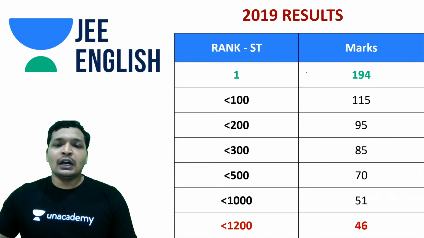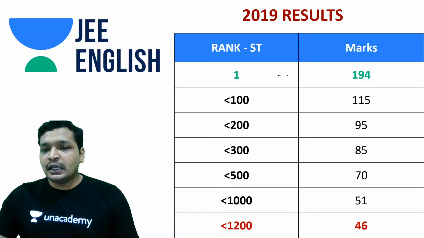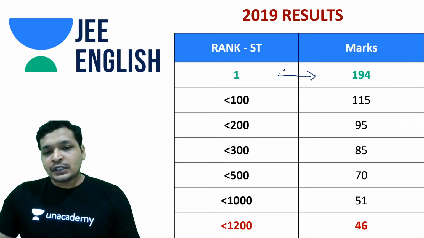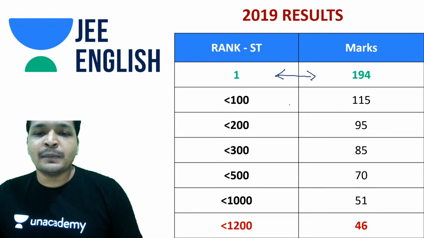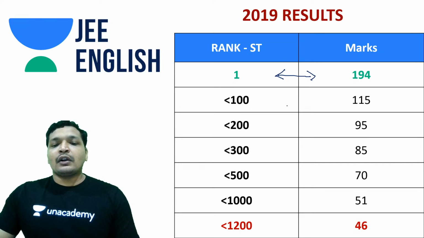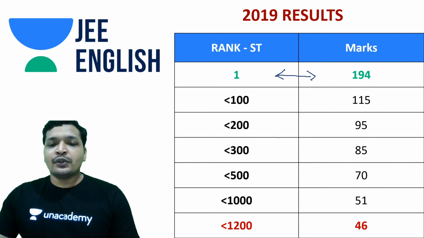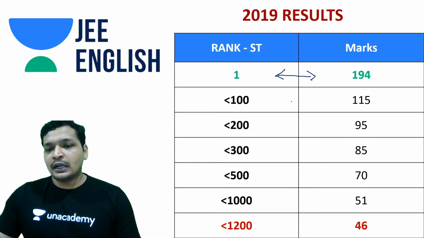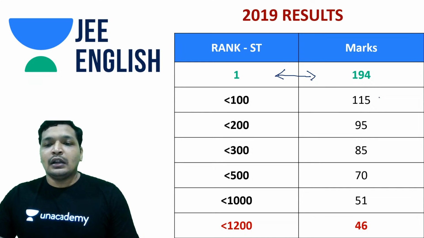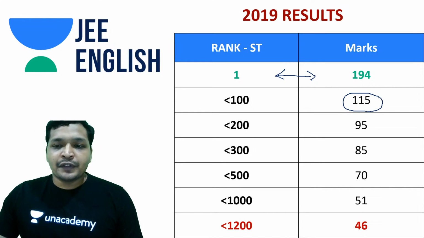And coming to the ST category, the first rank was at 194. Very good amount of marks. But talking about what kind of rank you need to get into top IITs, it would stop within 100 again, and you needed anywhere around 115 marks.